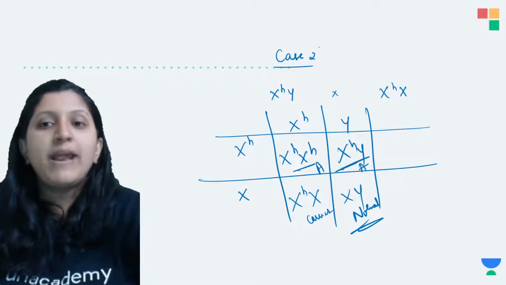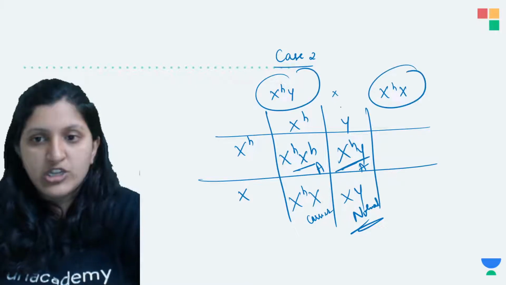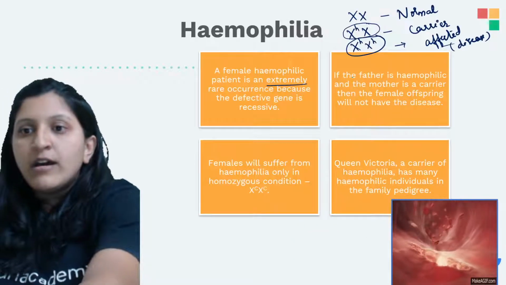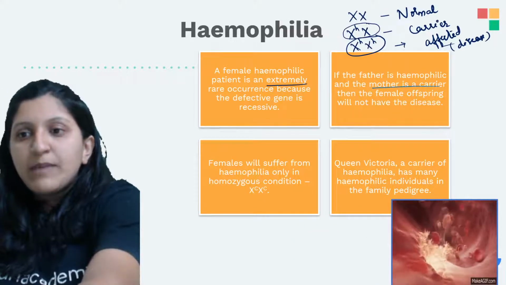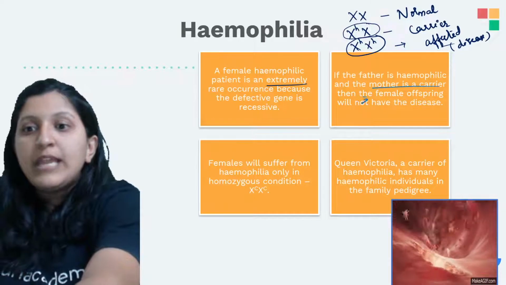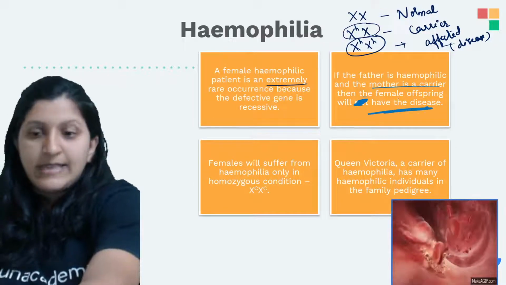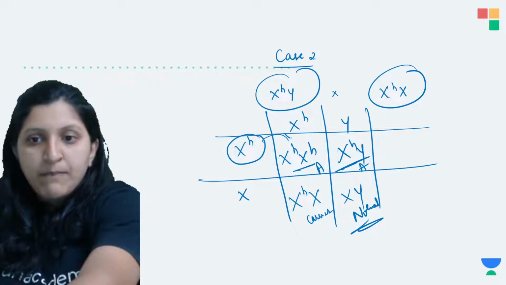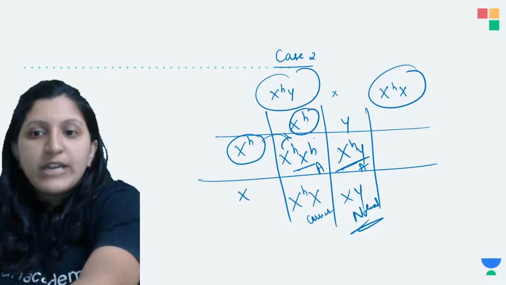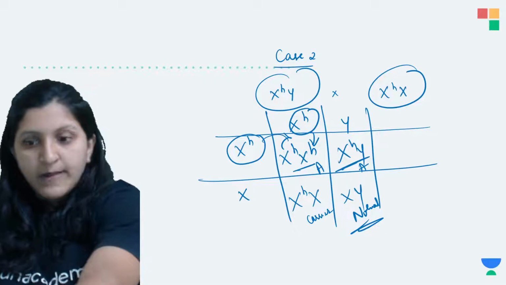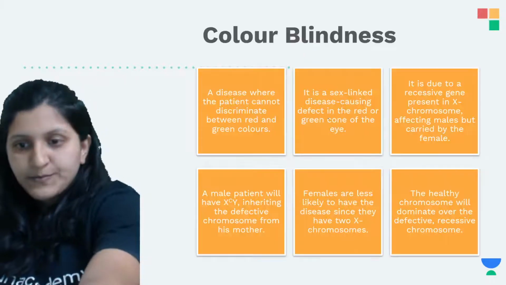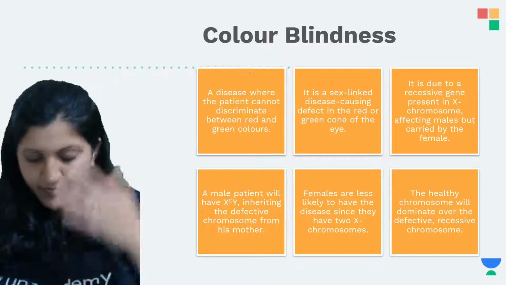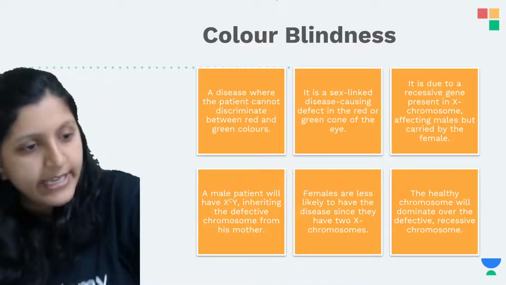So depending on what type of condition is there, there is a change that occurs. So here, if the father is hemophiliac and the mother is a carrier, then the female will have the disease. That is because one faulty chromosome is coming from the mother as well, and one faulty chromosome is coming from the father. So that means they'll have the disease. Okay, is that clear? Any doubt? Any of you?